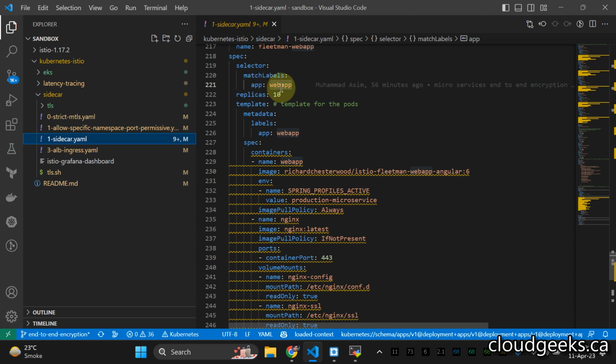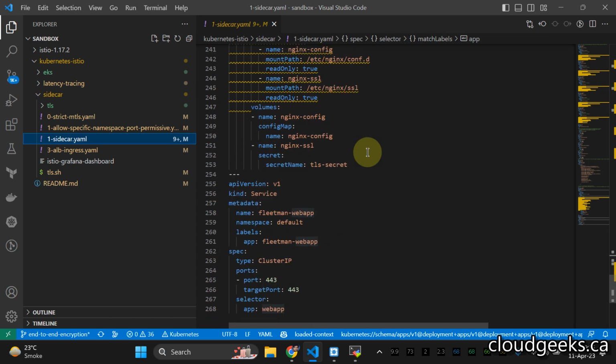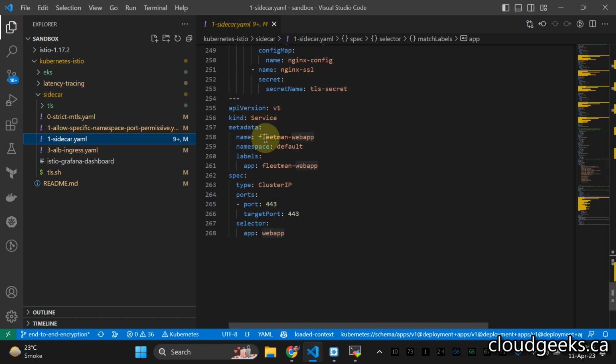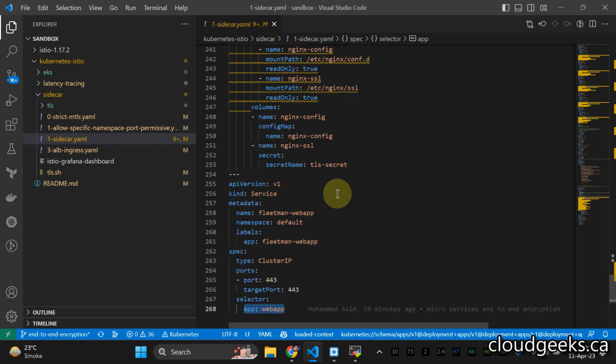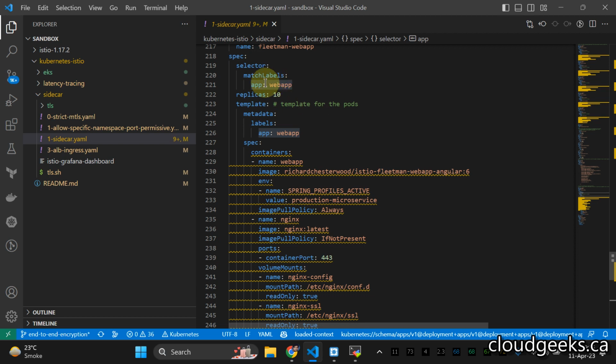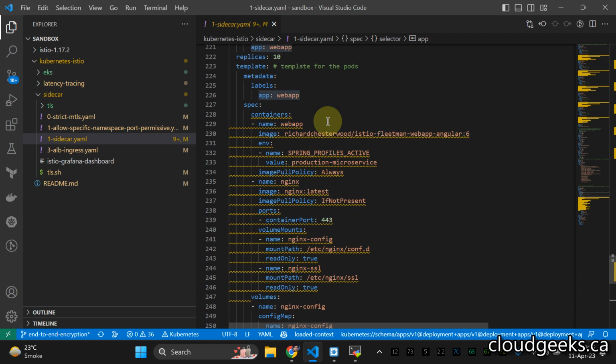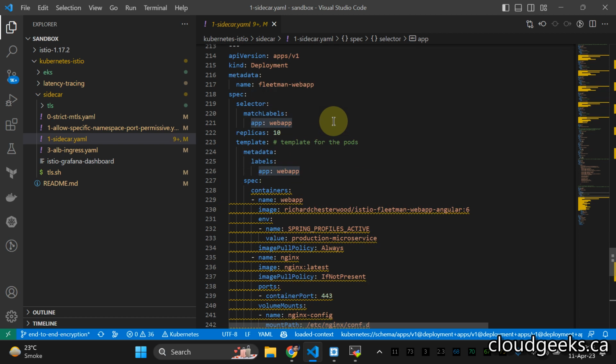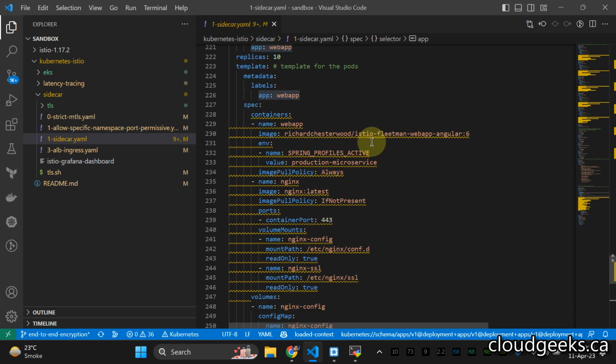This is the app and web app labels. They should be matched. So if I navigate to this section, you see I'm creating a service, and I'm calling it web app, and it is going to be in the default namespace. And if you see, it has the selector app: web app. So if you navigate back to this section, you see match label app: web app, it is going to call that.